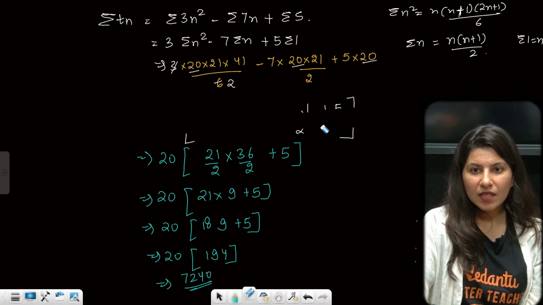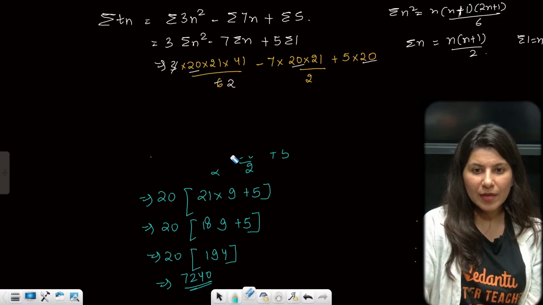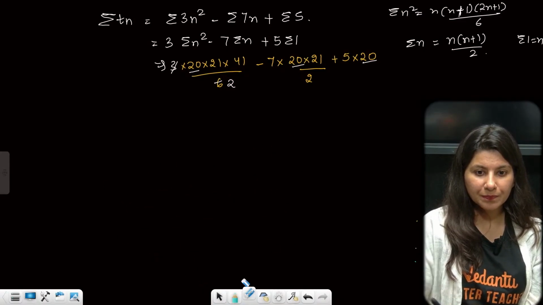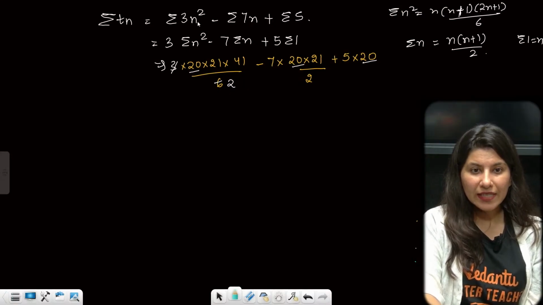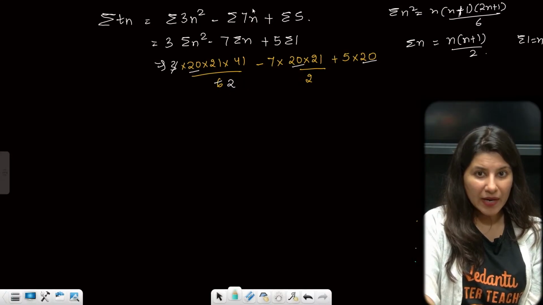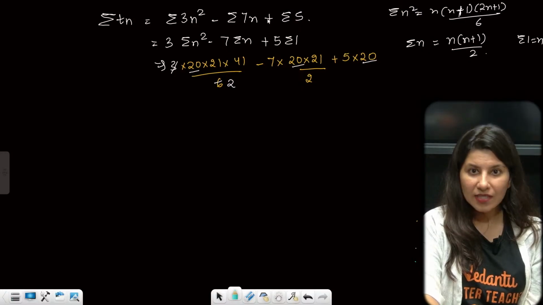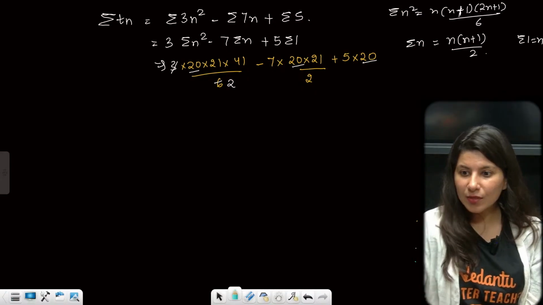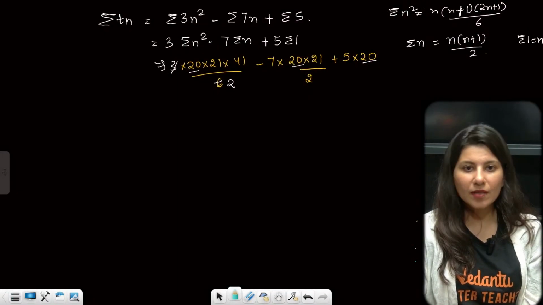Something I am missing out, something is there which I am missing out already. Okay, let me do it one more time. 3n square is correct, right? Minus 7n plus 5, this is absolutely correct, yes. 3 sigma n square, n equals 1 to 20, up to 20 terms, right?